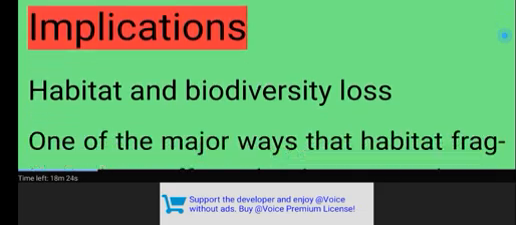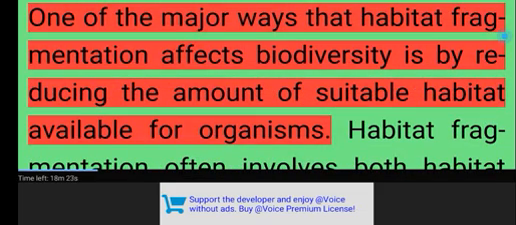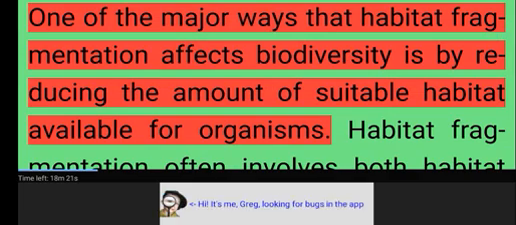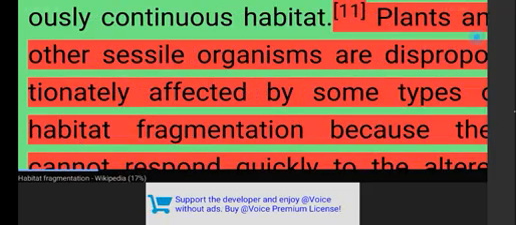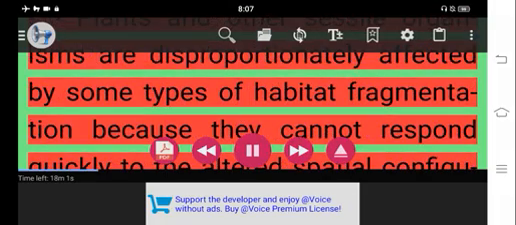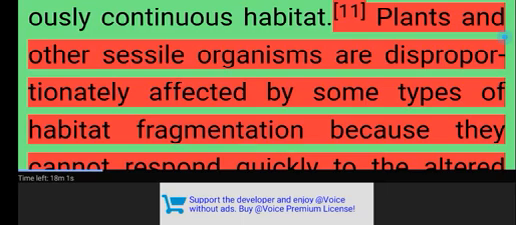Implications. Habitat and biodiversity loss. One of the major ways that habitat fragmentation affects biodiversity is by reducing the amount of suitable habitat available for organisms. Habitat fragmentation often involves both habitat destruction and the subdivision of previously continuous habitat. Plants and other sessile organisms are disproportionately affected by some types of habitat fragmentation because they cannot respond quickly to the altered spatial configuration of the habitat.